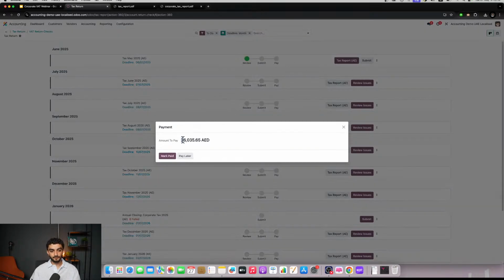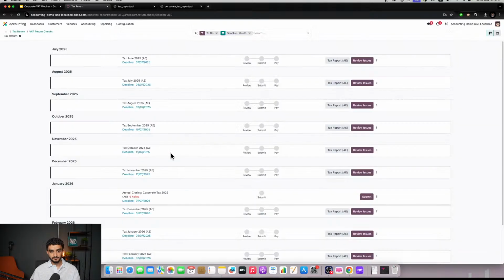And the amount we have due to pay is 26,000 dirhams. So what we can do is we can either pay later or mark as paid. And then we've completed the tax filing for May, and now we're on to June with the relevant deadline. So now our accountants know to act accordingly.